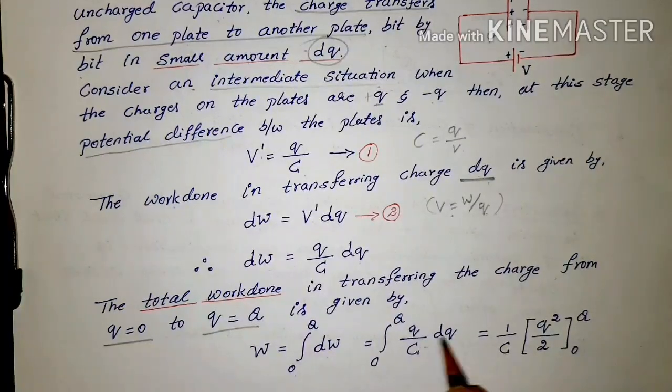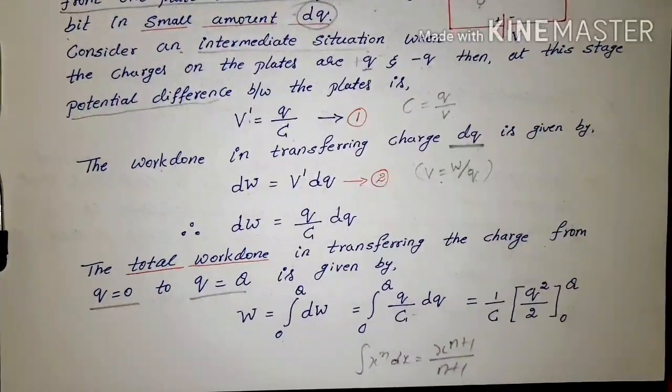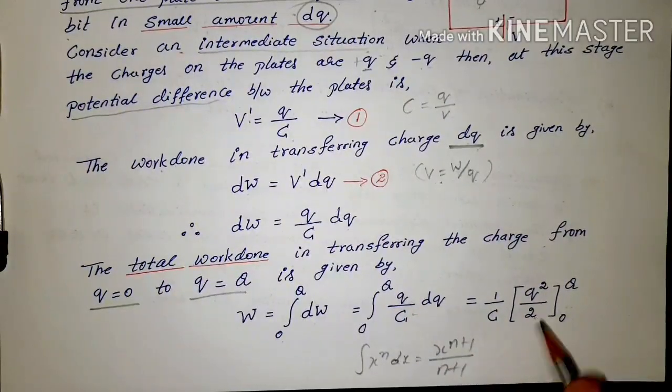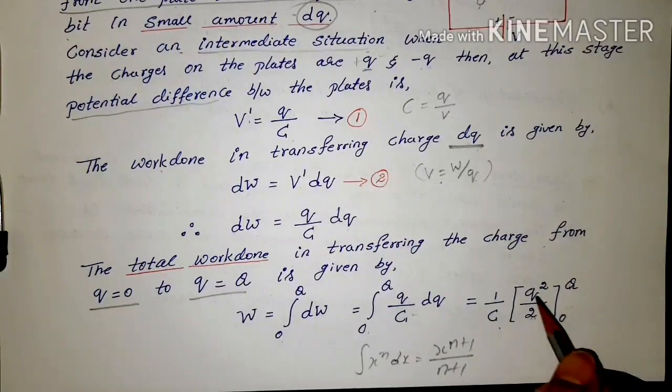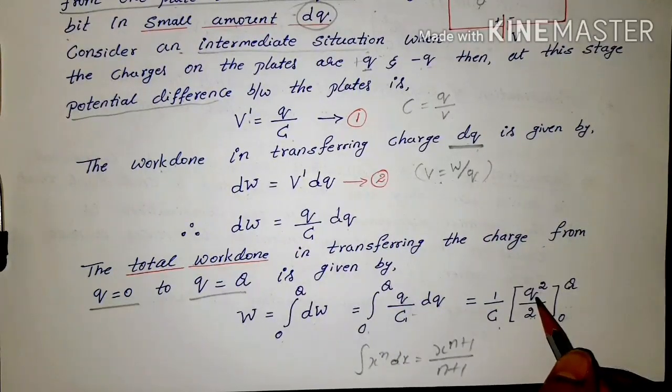If you integrate q using the integration formula, the integral of x power n dx is x power n plus 1 by n plus 1, we get q square by 2. The limit is 0 to Q, and 1 by C is a constant. So this is what we got here. In the next step, we substitute the upper limit and then the lower limit. For the upper limit, we substitute the capital Q in place of small q, and for the lower limit, we substitute 0.